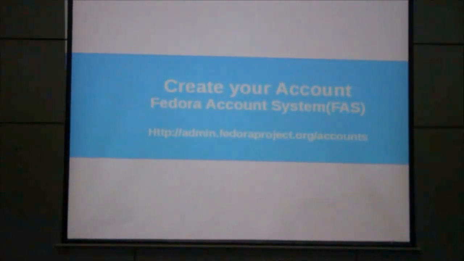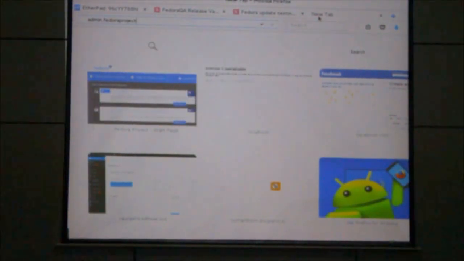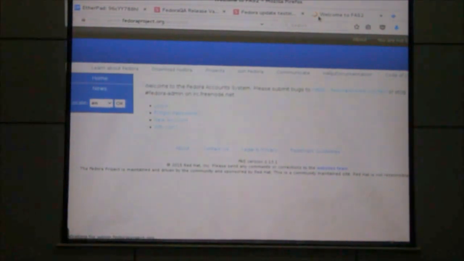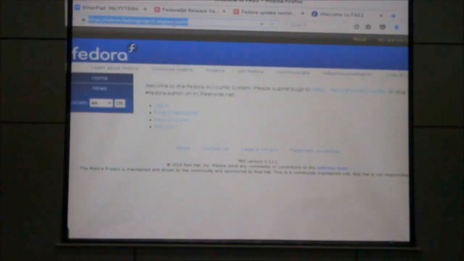So just visit this URL. This is the account system of Fedora, admin.fedoraproject.org.